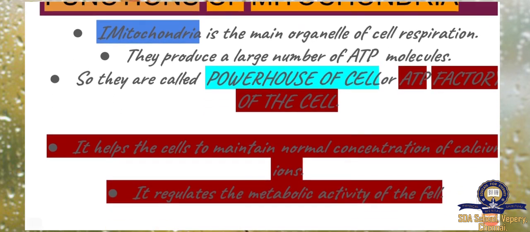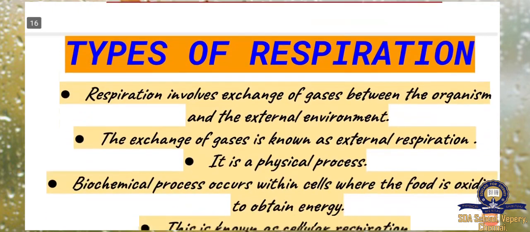It helps the cells to maintain the normal concentration of calcium ions. It regulates the metabolic activity of the cell. See, normal concentration of calcium ions. So it has to maintain calcium ions in the cell as well as the metabolism. Metabolism means it is also helping with cell division.